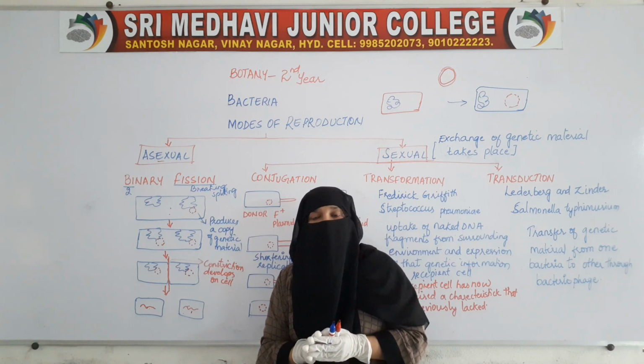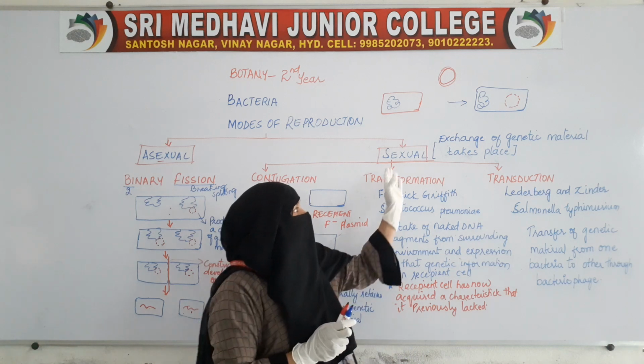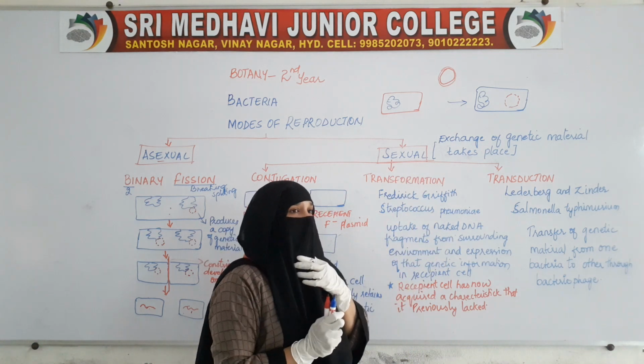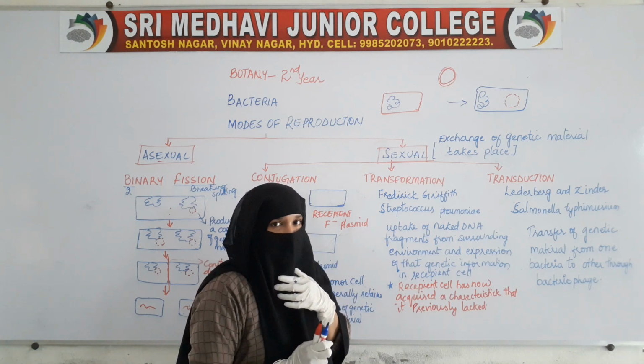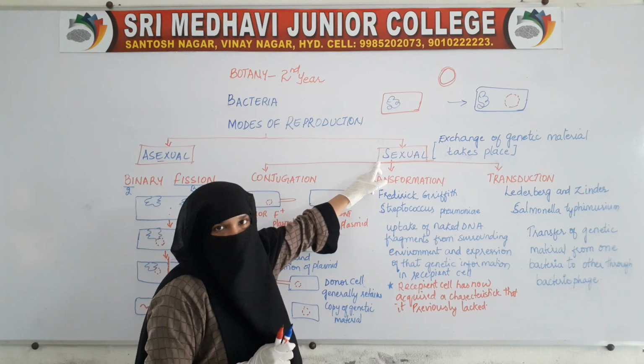Apart from this, bacteria can also reproduce by the sexual method. There are three methods by which bacteria can reproduce sexually.